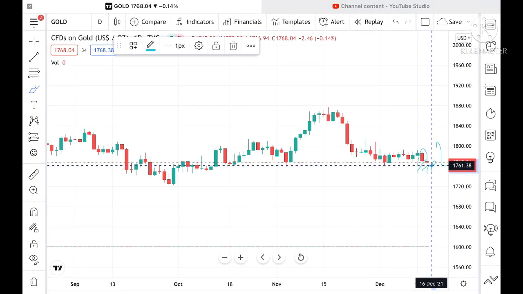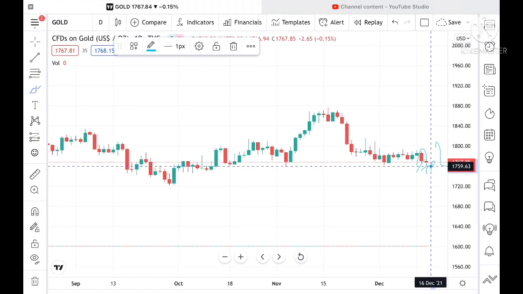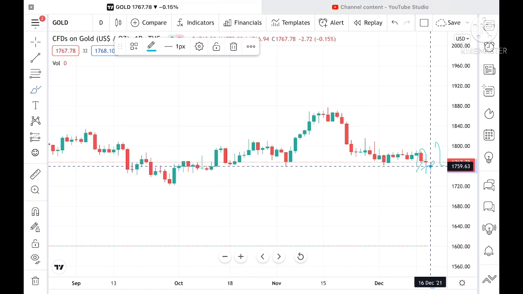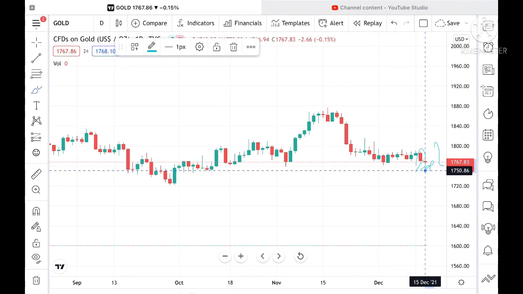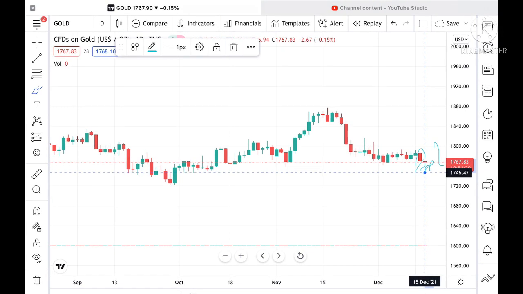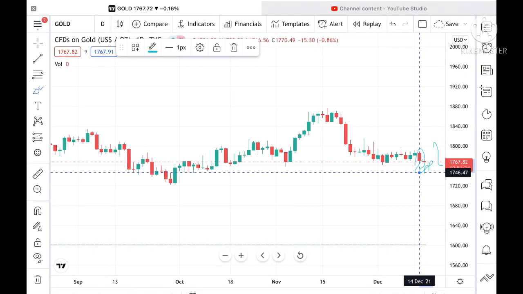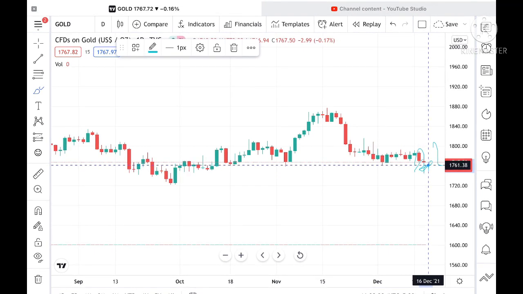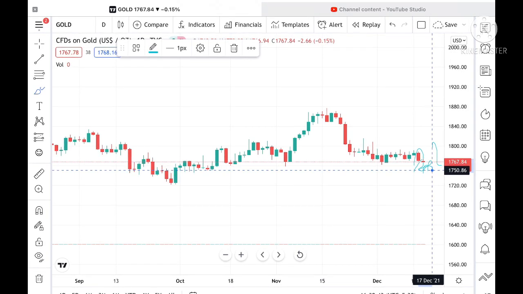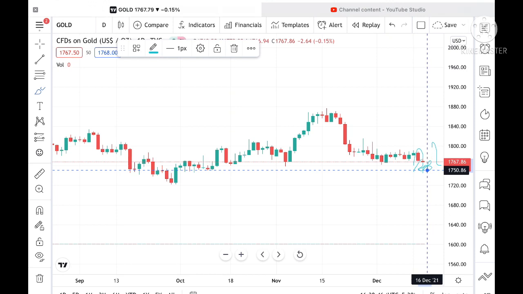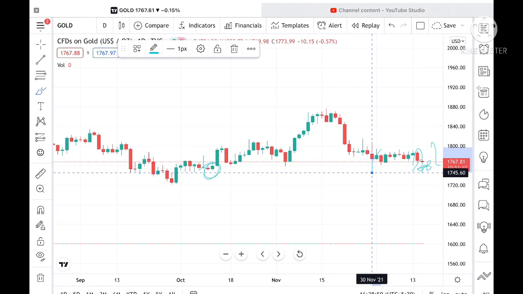Now if the price doesn't sustain this level, then the probability is high that it can go and touch a level of 1761, and from there the next support comes at around 1759. If the price doesn't sustain that level, it can go and touch a level of 1750, and from there it can go and touch a level of 1746. Once this level breaks downside, that means if it goes below 1760, the probability will be very high of coming down to 1750, because this is a support which has already been tested here, so chances will be very high that it can go and touch a level of 1746.